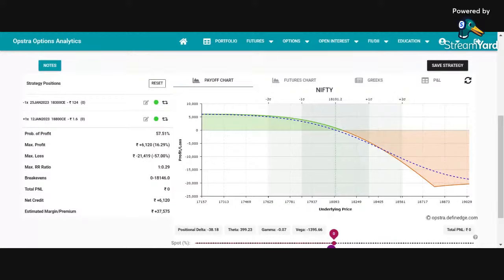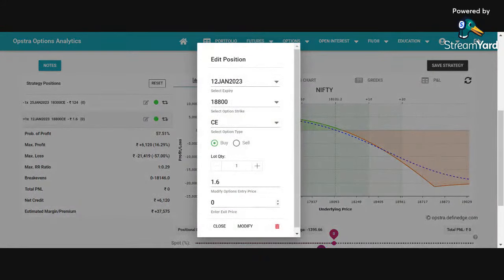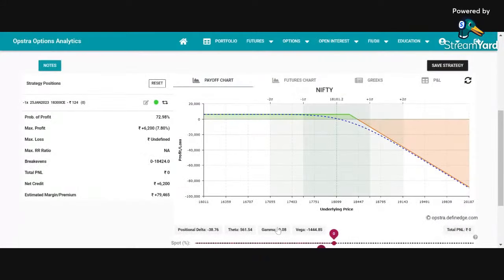In this case, definitely the trader can lose money in case the market moves significantly up, and he can lose a decent amount of money. It may not be a small amount of money. 21,000 on a trade of 37,000 is a huge amount, right? Now, if I remove this, I say no, this is margin management. This is not hedging. Let me try to show what can be hedging.